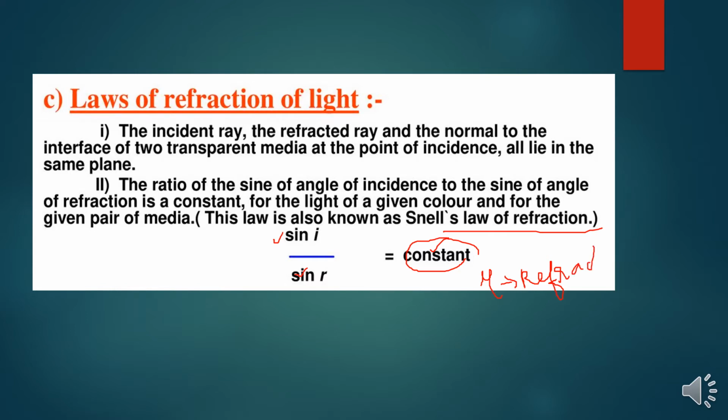Refractive index. So what is the law of refraction? The incident ray, refracted ray and the normal to the interface of two transparent media, that means rarer and denser, at the point of incidence all lie in the same plane. And second, the ratio of the sine of the angle of incidence to the sine of the angle of refraction is equal to a constant. This constant is mu, which is called the refractive index.